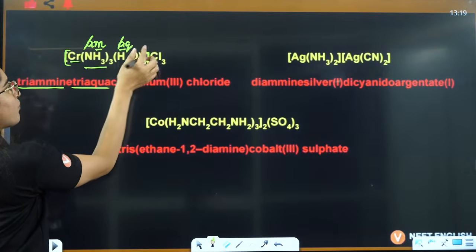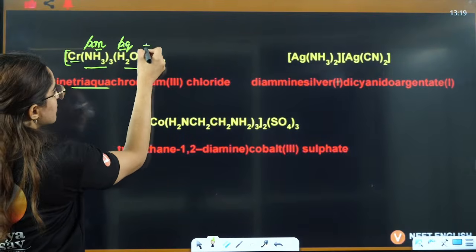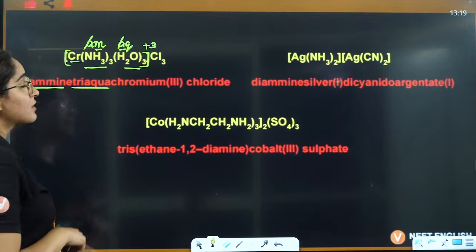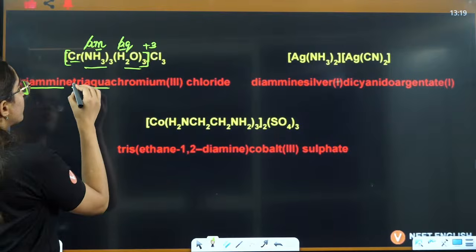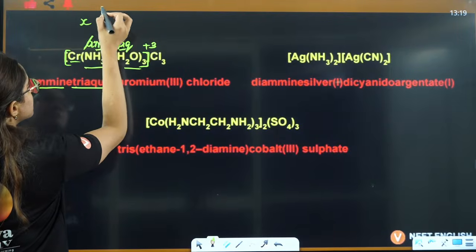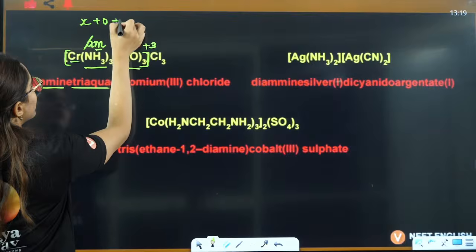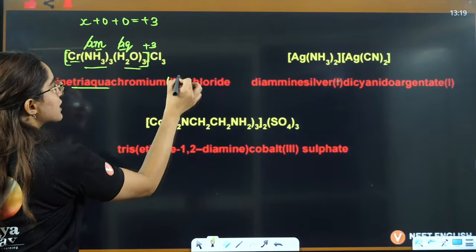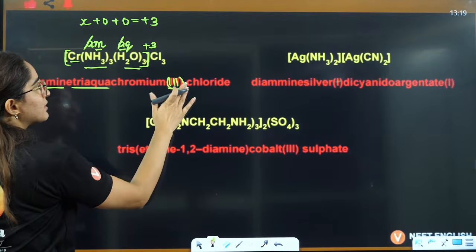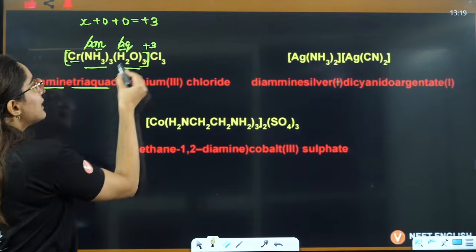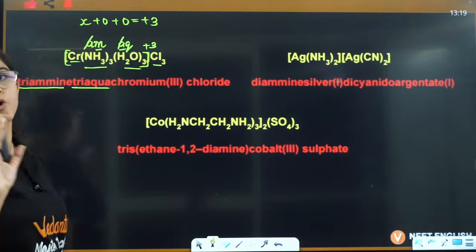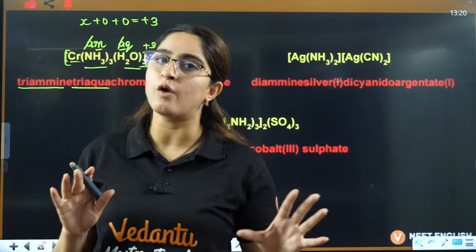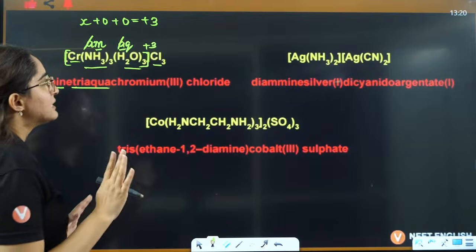Then this is in the positive complex. This is 3, so it will be plus 3, right? That is why we can say chromium. Now what is the oxidation state of chromium? That will be X plus 0 for ammonia, 0 for aqua is equal to plus 3. So it is plus 3. That is why we have written it in Roman numeral. Then after this, for the counter ion, you don't have to write tri or tetra, nothing. You don't have to write anything on the counter ion, just write chloride, right?